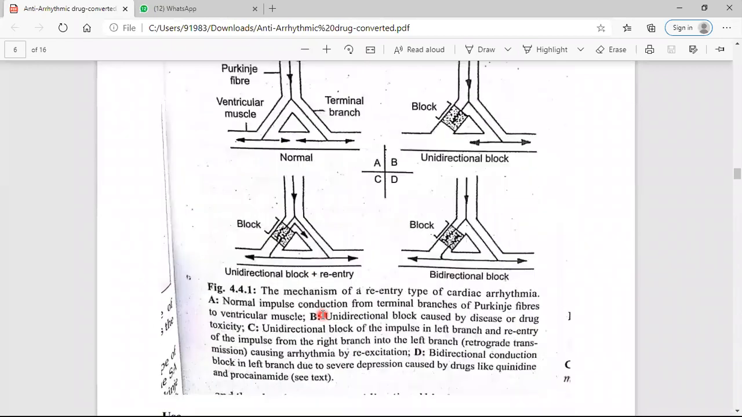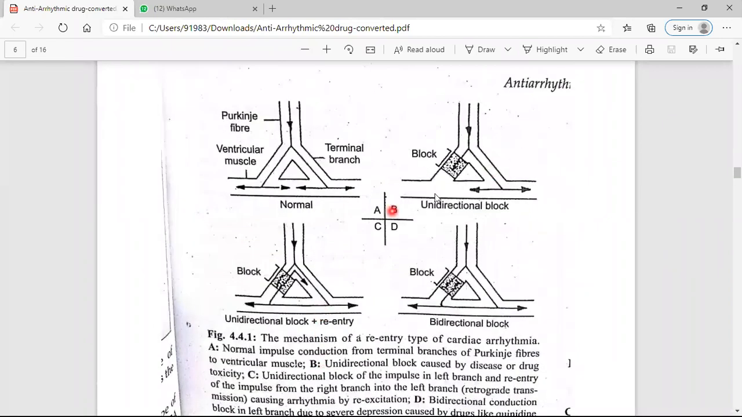Now again, some students do not understand what a unidirectional block is. This is the unidirectional block. Unidirectional block is fine, but when there is re-entry, it occurs. Now the antiarrhythmic drug should inhibit this re-entry, and if re-entry cannot be inhibited, the antiarrhythmic drug should convert the unidirectional block into a bidirectional block. म्हणजे त्याचं कन्वर्शन कशामध्ये व्हायला पाहिजे, बायडायरेक्शनल व्हायला पाहिजे, म्हणजे रिएंट्रीला अबोलिश करता यायला पाहिजे. ठीक आहे ना.